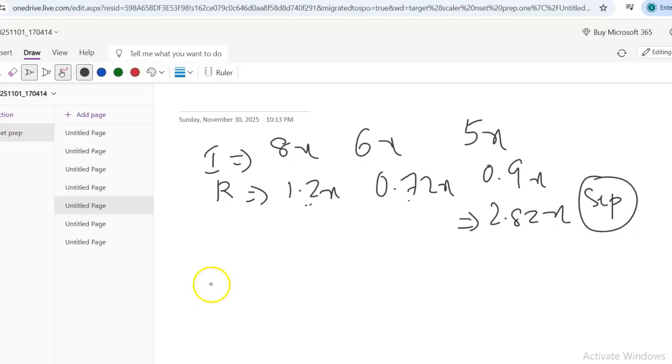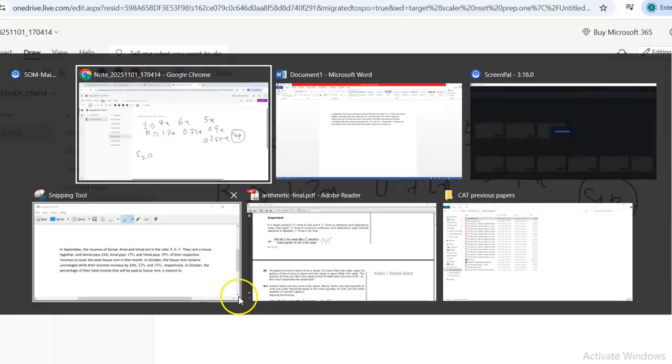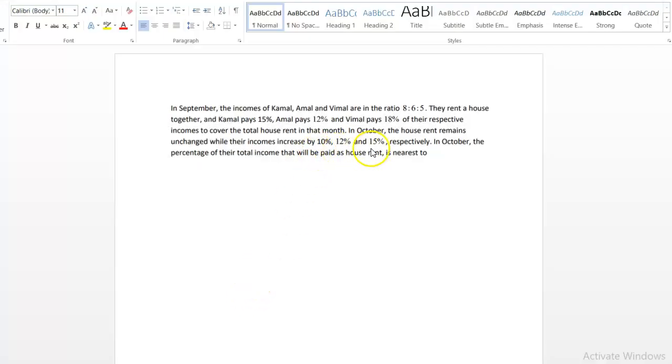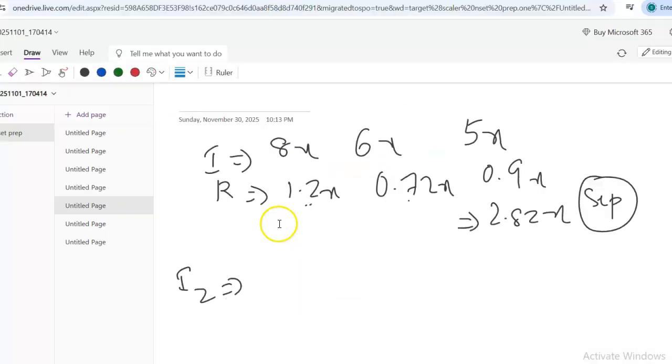Now coming to October, now their incomes have risen. That means how much is the percentage raise? 10, 12, and 15, right? So if 8x is increased by 10%, it becomes 1.1 times 8x, which is 8.8x, right?